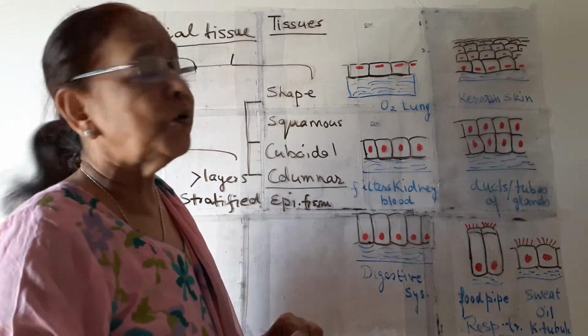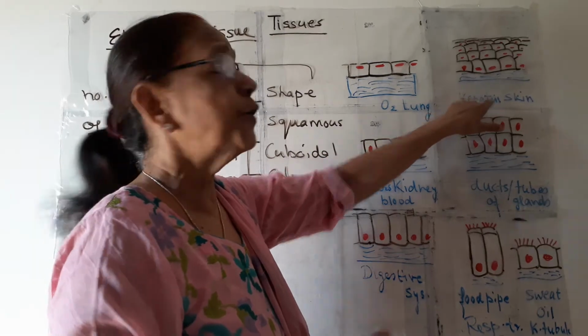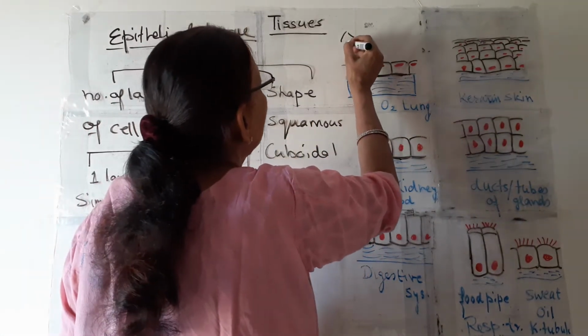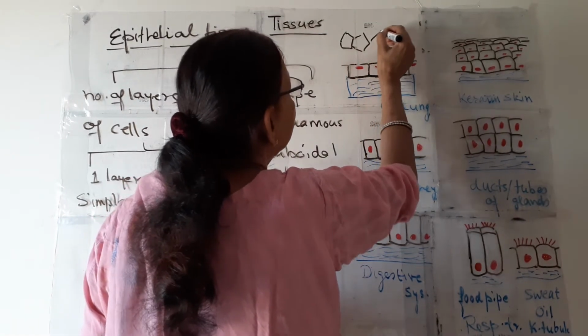Now what is squamous? These two are squamous tissue. Why squamous? Here the cells are like squares. Cells are like this.